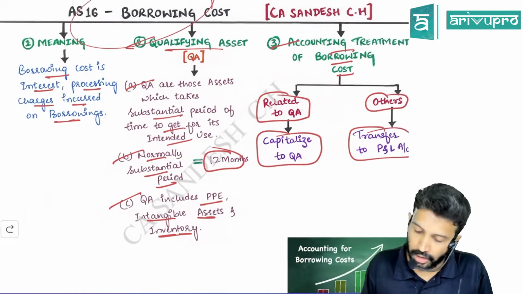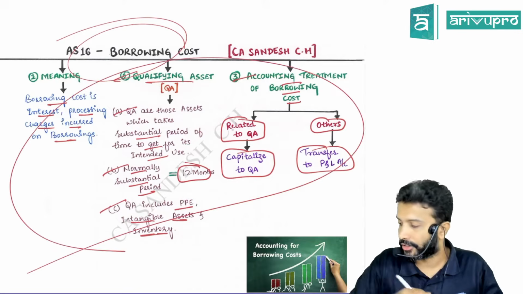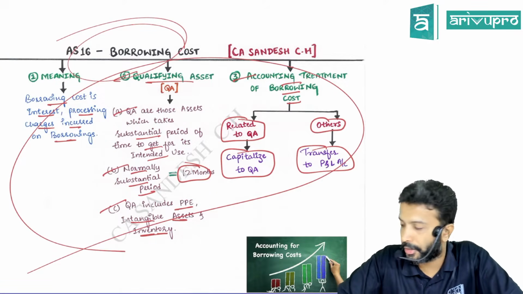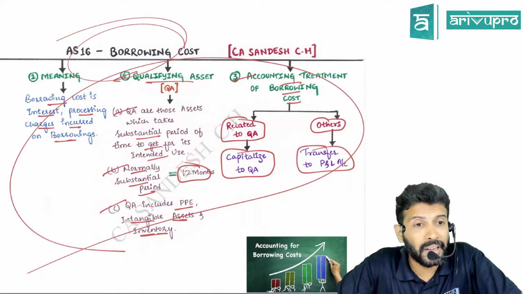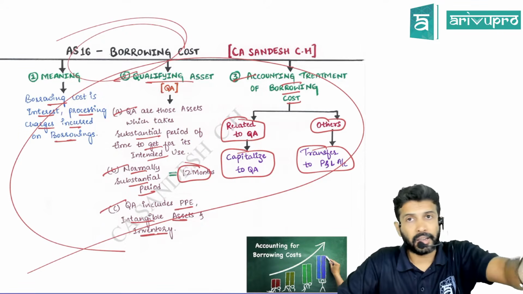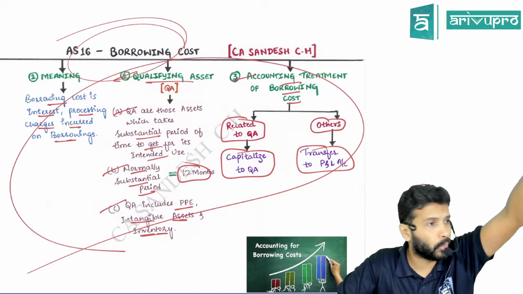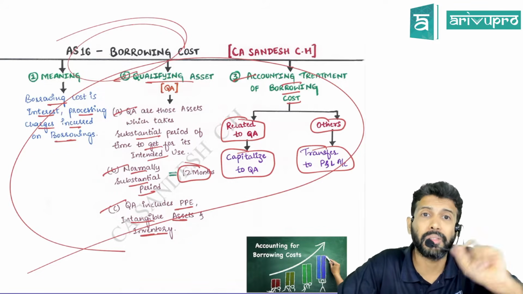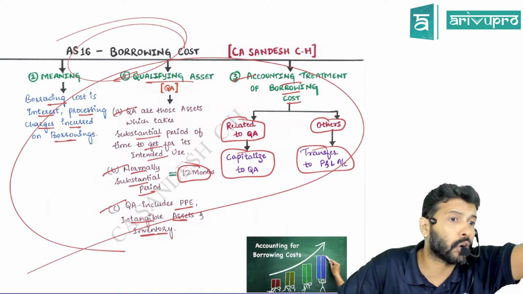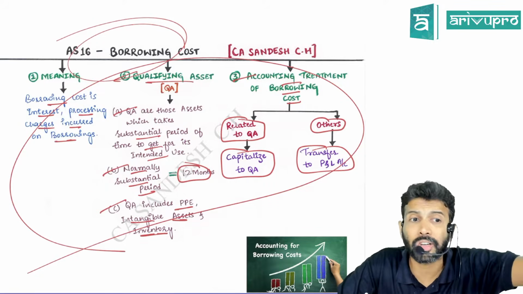Okay, that is the first page concept. Can we go for the next concept? Will we capitalize borrowing cost along with inventory? Like in AS 2, I gave you various examples of costs like delivery charges and assembly charges. Will you transfer them to P&L or add them to the cost of inventory? You add them to the cost of inventory.